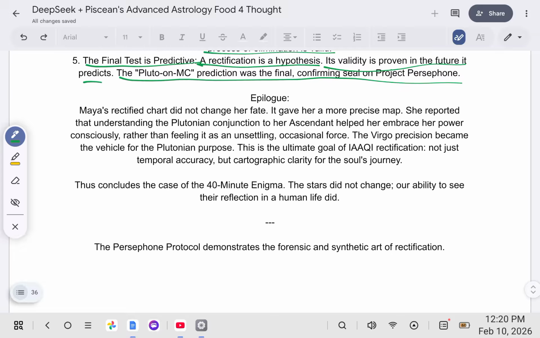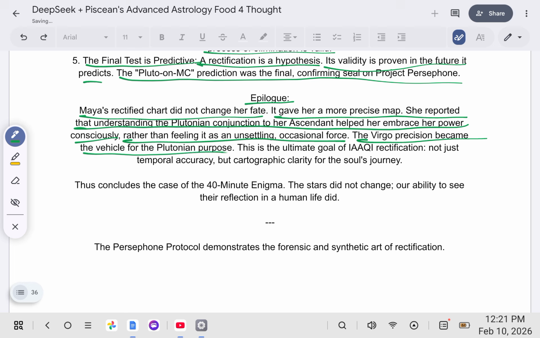Here's our epilogue for this tab. Maya's rectified chart did not change her fate. It gave her a more precise map. She reported that understanding the Plutonian conjunction to her ascendant helped her embrace her power consciously, rather than feeling it as an unsettling occasional force. The Virgo precision became the vehicle for the Plutonian purpose. This is the ultimate goal of IAAQI rectification, not just temporal accuracy, but cartographic clarity for the soul's journey.